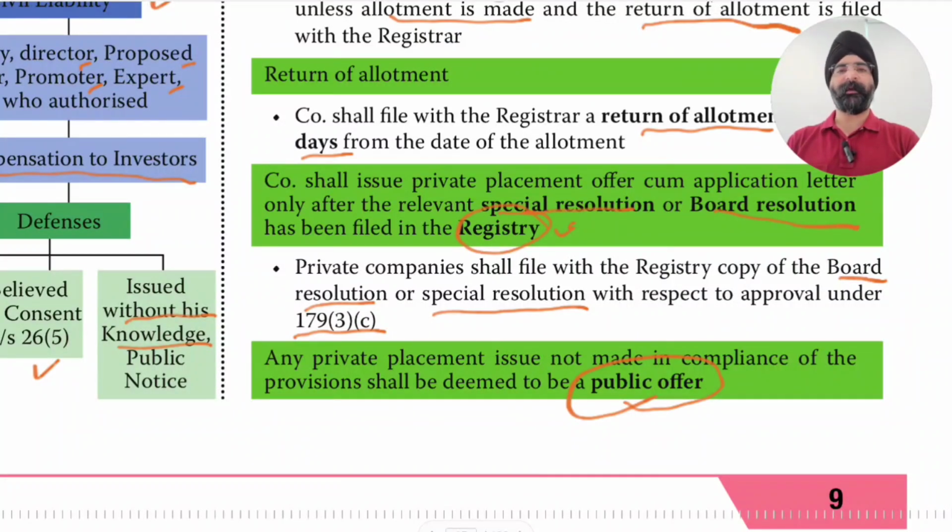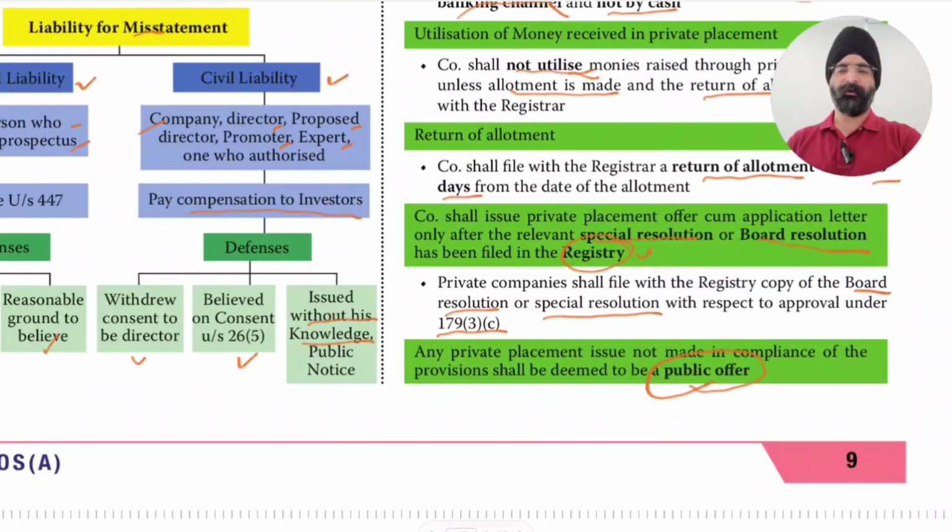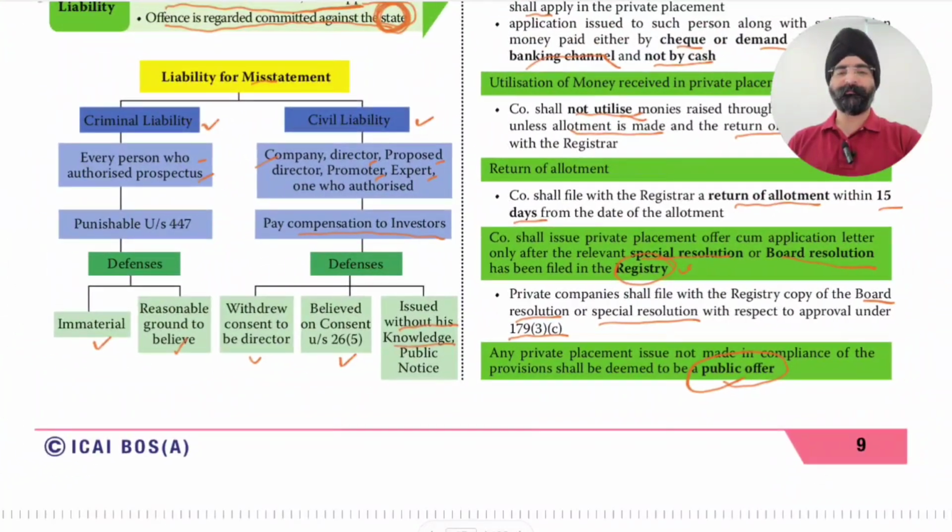This is similar to what happens in case of deposits. If deposits are accepted in non-compliance of deposit rules and sections, then it will be treated as if a public offer is made without complying with the requirements.